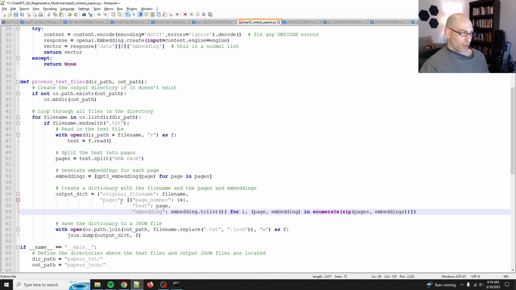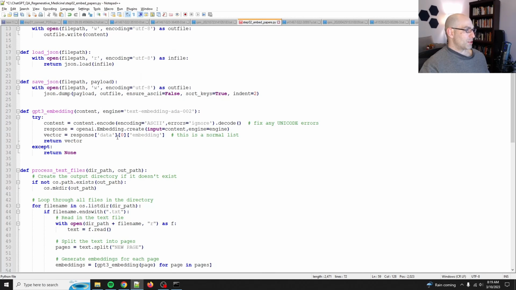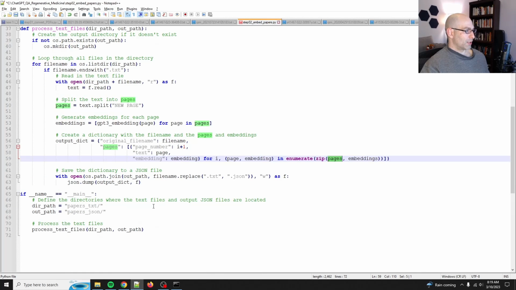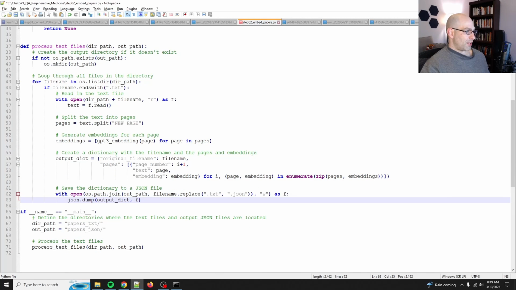I'm just going to trust that this works because I respond with this. So the vector, I don't think it's a NumPy array, so that's fine. Embedding to list, I think it's already. Yeah. So embeddings equals. This is already a list, I believe, so I think this will break. That's fine. And then we zip the pages and embeddings. Oh, interesting. Okay. We'll see if this is formatted correctly. And then let's see, save it. So it just replaces the file name. That's good.